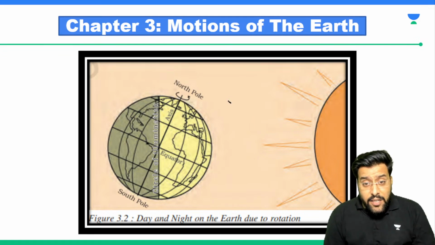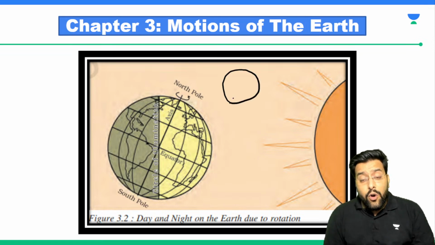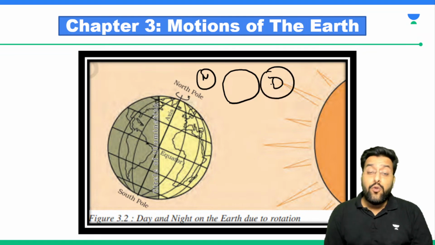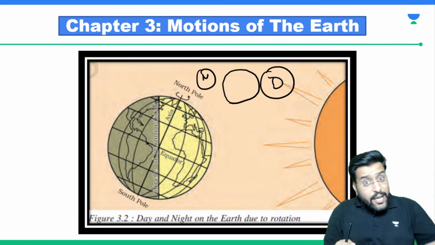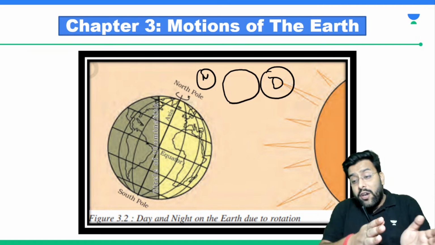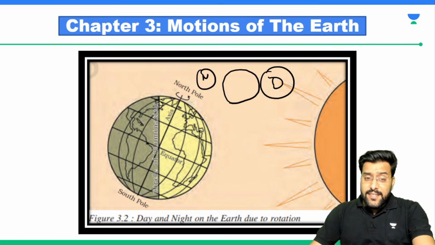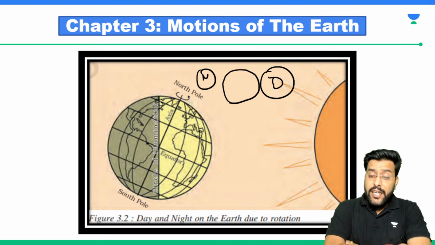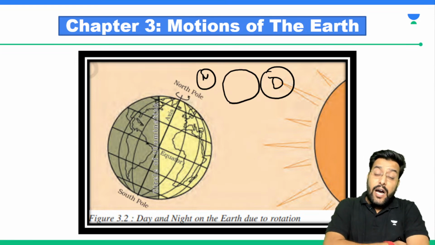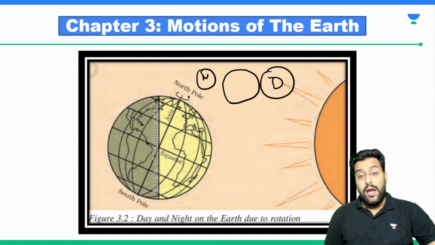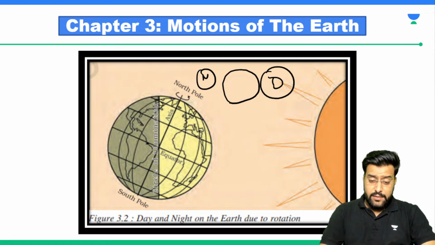So this circular line, on one side of which is night and on the other side is day, is known as what? The circle of illumination. This is one circle around the Earth. On one side of the circle it's night time, on the other side it is daytime. Are we following it? Please ask me time and again if you are not able to follow, but we need to get these basics with utmost clarity. Any doubt up till here, please let me know.